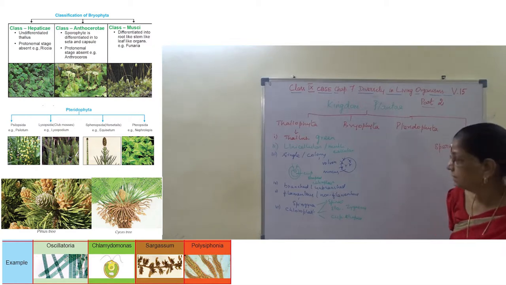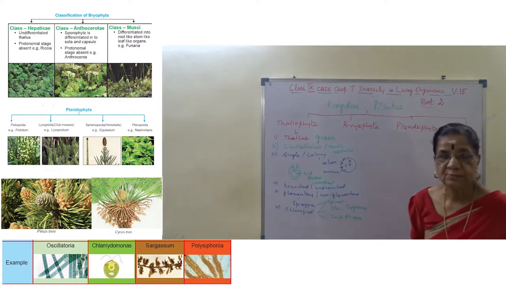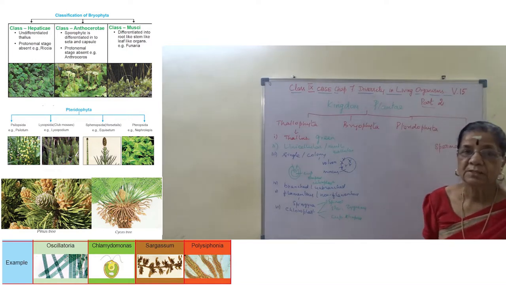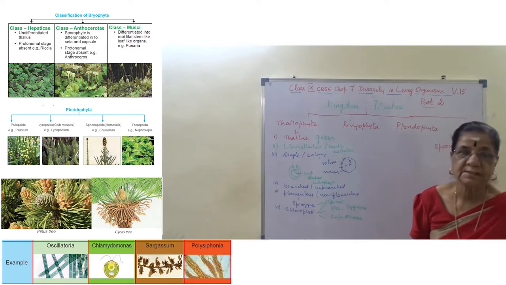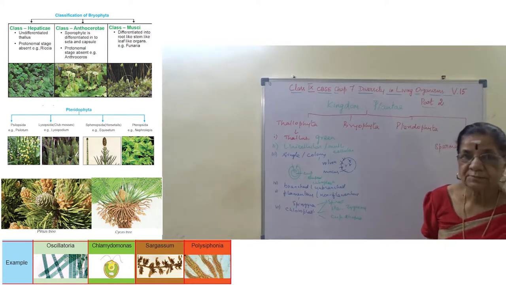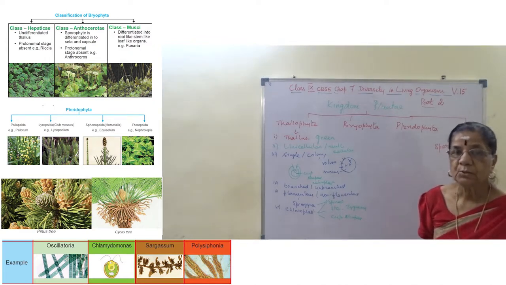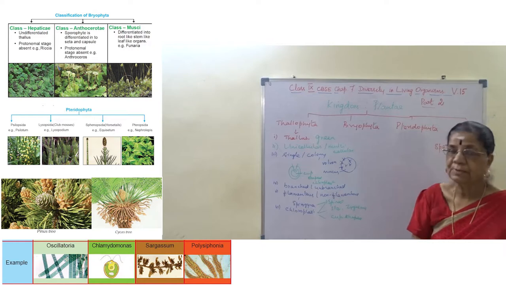Are you clear? Right. So these are the characteristic features of the first major group, or division as it is given in our textbook, Thallophyta. Phyta refers to plants. Thallus is the plant body, with absence of root, stem and leaf.